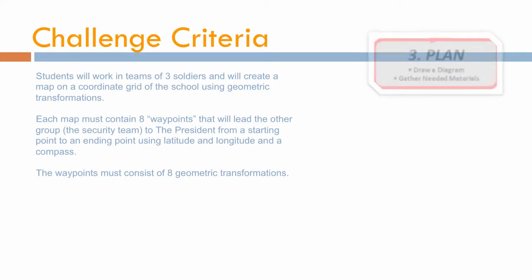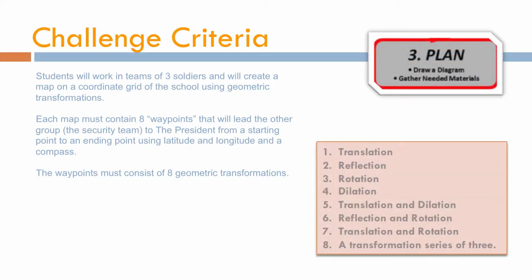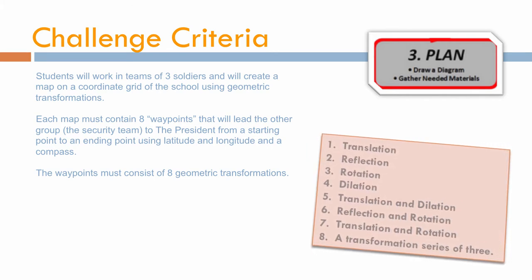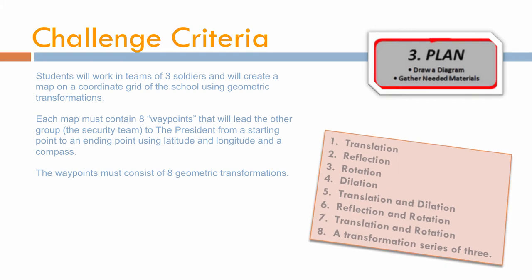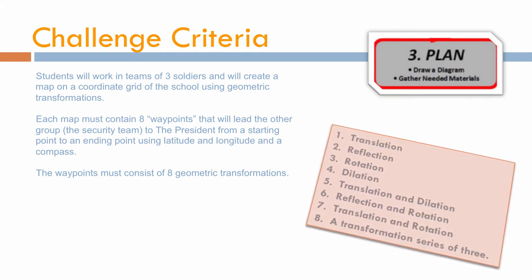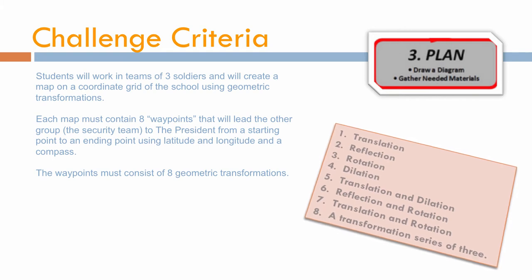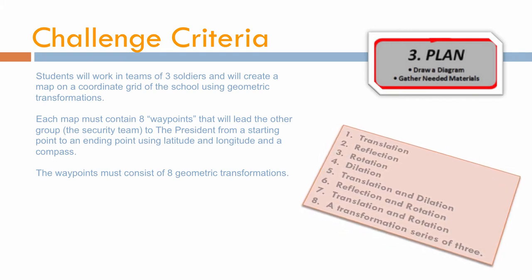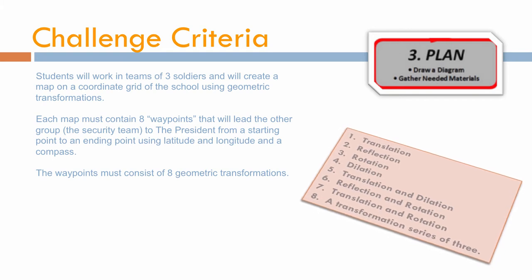The challenge criteria. Students will work in teams of 3 soldiers and will create a map on a coordinate grid of the school using geometric transformations. Each map must contain 8 waypoints that will lead the other group, the security team, to the president from a starting point to an ending point using latitude and longitude and a compass. The waypoints must consist of 8 geometric transformations.